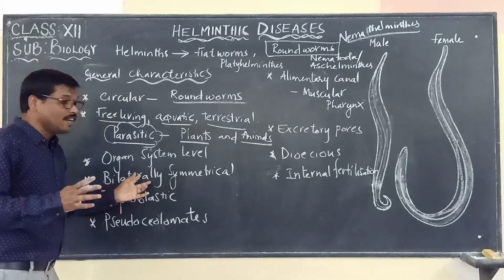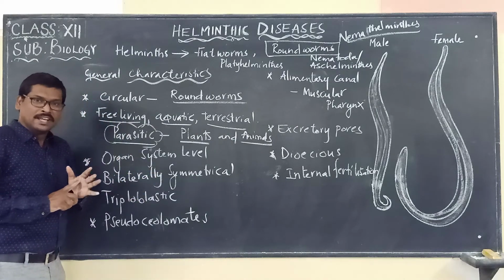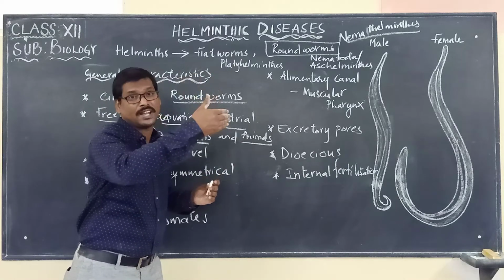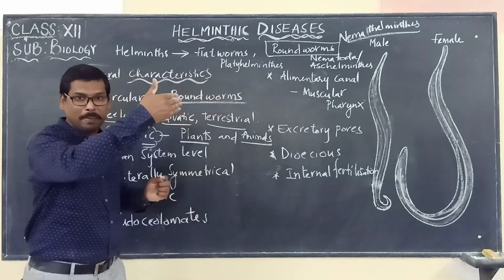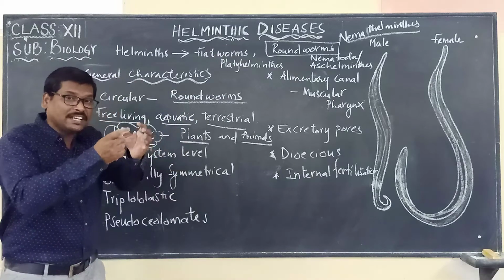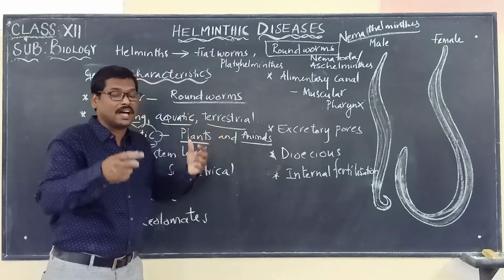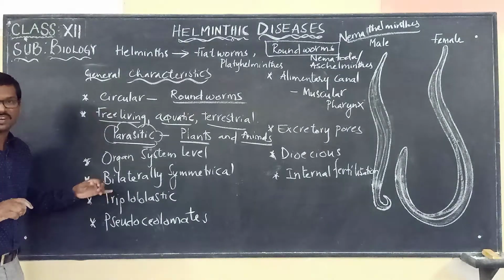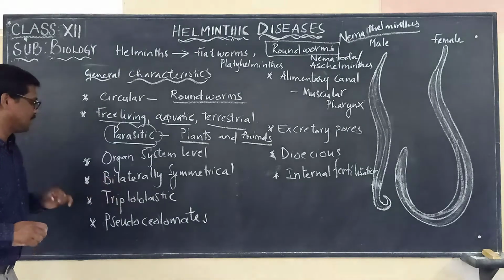These organisms are bilaterally symmetrical. They are bilaterally symmetrical, which means they can be divided into two equal halves by the central plane or by any plane passing through. If we can divide the organism into two equal halves, we call it bilateral symmetry.